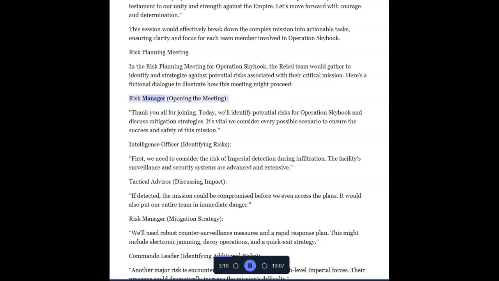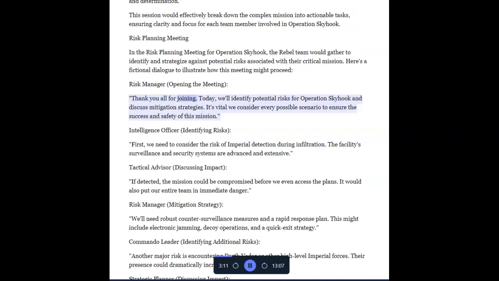Risk manager, opening the meeting. Thank you all for joining. Today, we'll identify potential risks for Operation Skyhook and discuss mitigation strategies. It's vital we consider every possible scenario to ensure the success and safety of this mission.